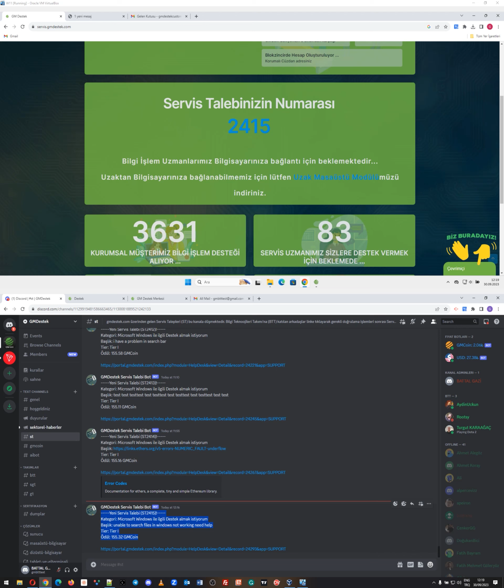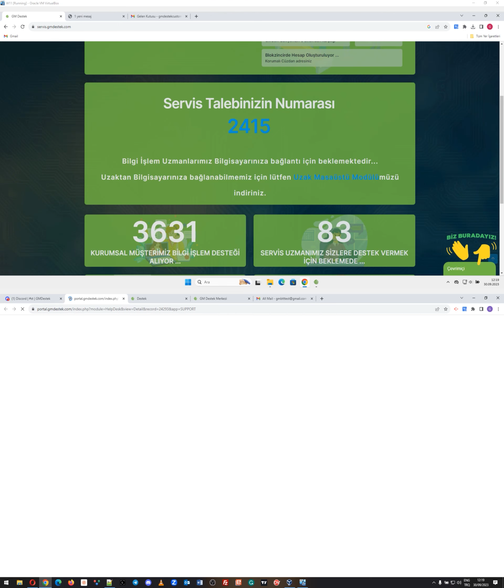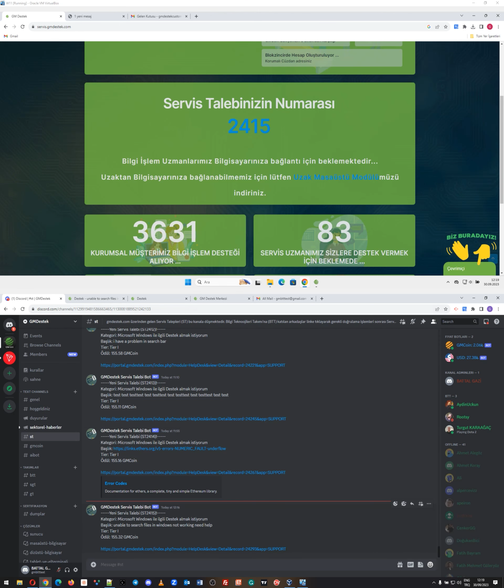All IT service technicians see that, and once they are available and believe they can solve this issue and help this customer, they click on this link. As you can see, once it is solved successfully, they will get approximately 155 GM coin via our unmatched smart contract logic in this example.